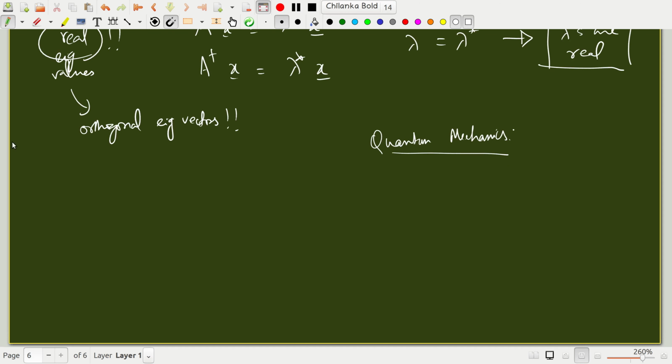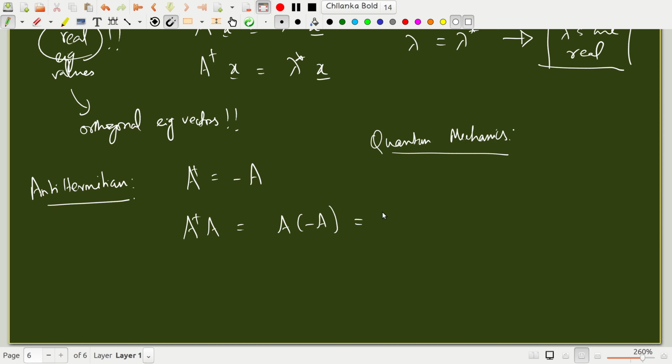Okay, so just like you have a Hermitian matrix, you also have an anti-Hermitian matrix. What is an anti-Hermitian matrix? A dagger is minus A. So this is also a normal matrix. Why? Because A dagger A is A dagger times A, which is minus A times A. A times A dagger is A times minus A, because A dagger is minus A, which is the same as minus A times A. I can pull out the minus sign. That is the same as A dagger A. So anti-Hermitian matrices are also normal matrices.